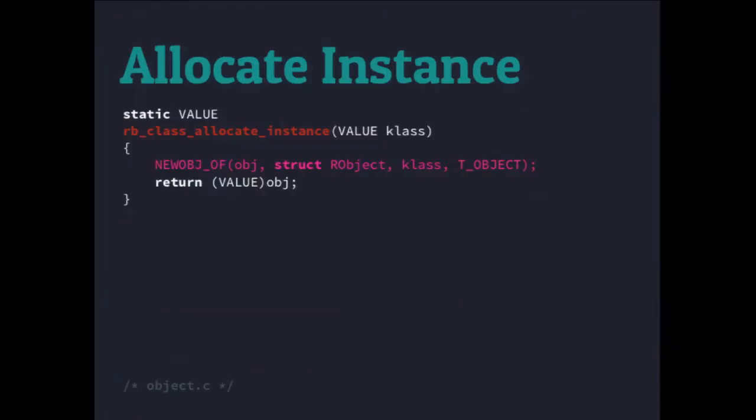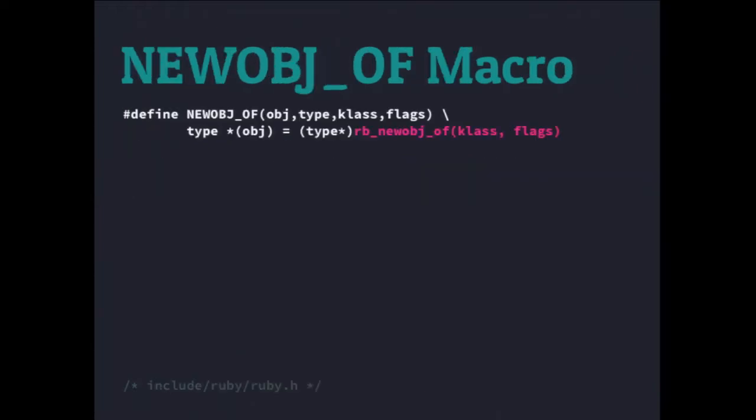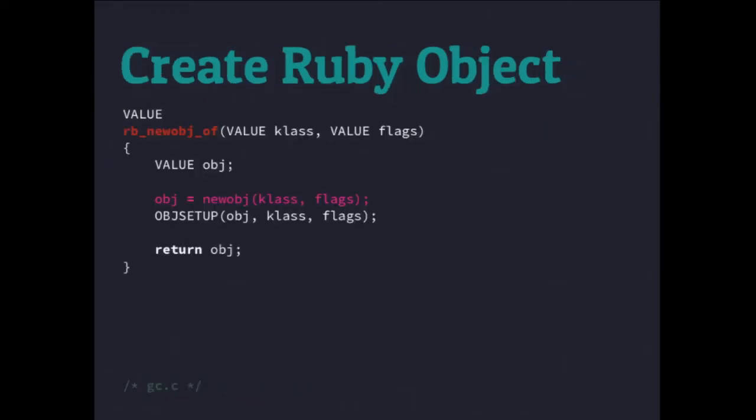Okay, we found ourselves another macro. Exciting. We love these macros. So all that's doing is taking a bunch of parameters and passing them off to a macro. Let's look at our macro substitution. And we're doing NewObjOf, and this is where I cheat on the title of my talk, because we actually never call RBNewObj. We actually call RBNewObjOf. It just doesn't have the same ring to it. So I kind of cheated on that. But in the end, the macro is passing off the class and the flags over to RBNewObjOf. So let's hunt that down.